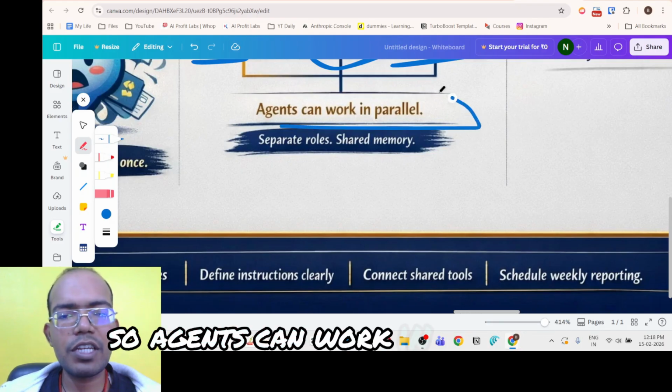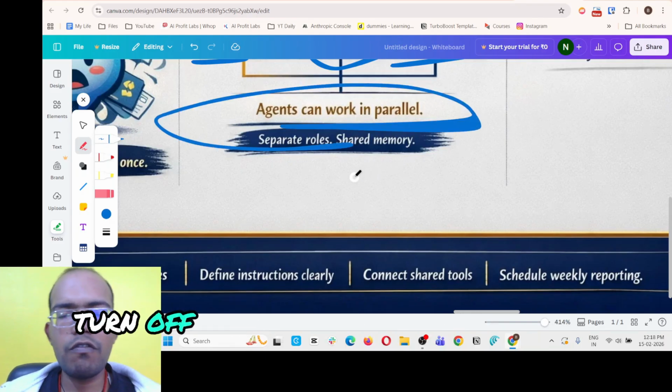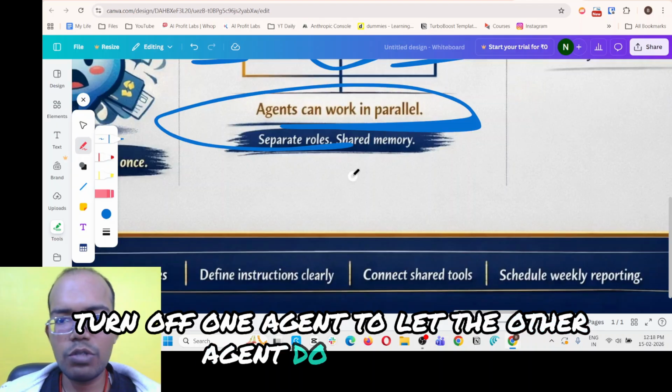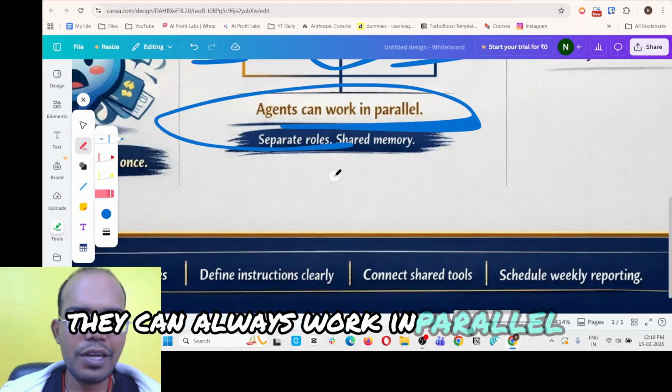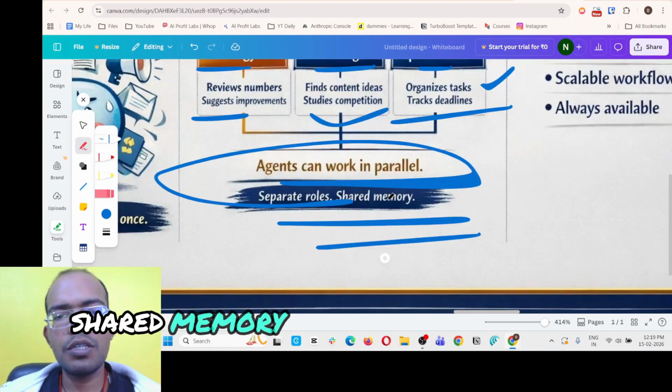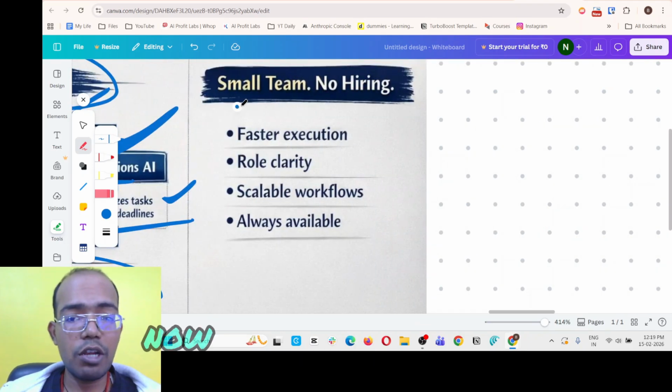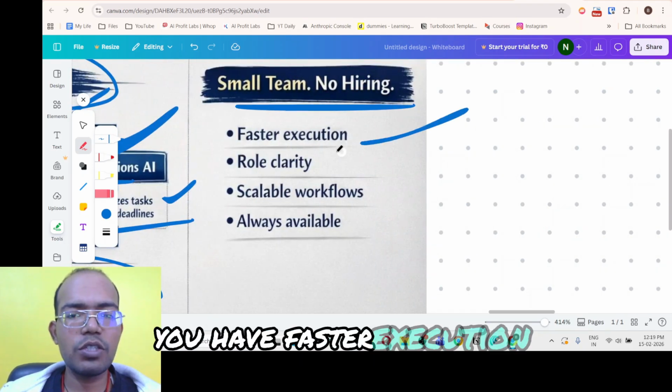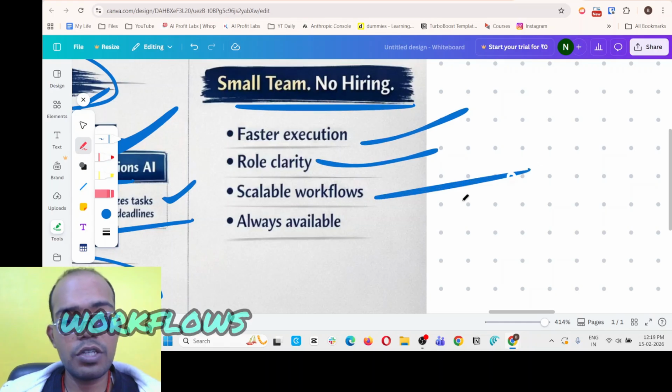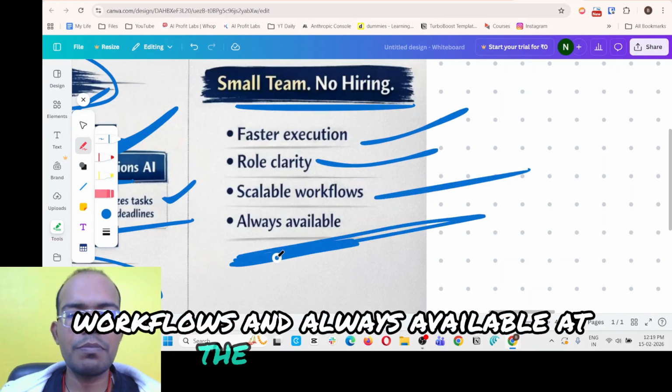So agents can work in parallel. You don't need to turn off one agent to let the other agent do the work. They can always work in parallel. Separate roles, shared memory, they can do that very well. Now, small team, no hiring. You have faster execution, role clarity, scalable workflows, and always available. That's the best part, right?